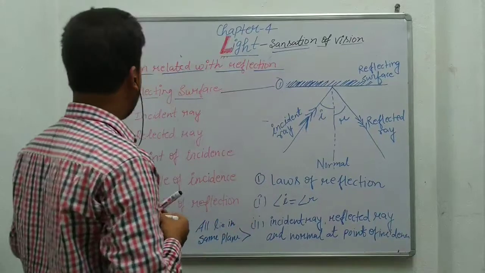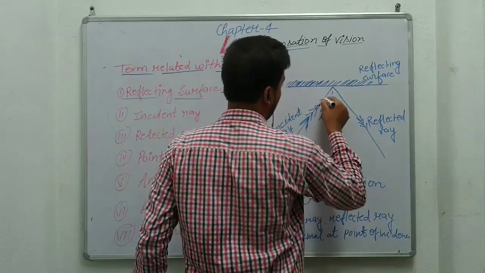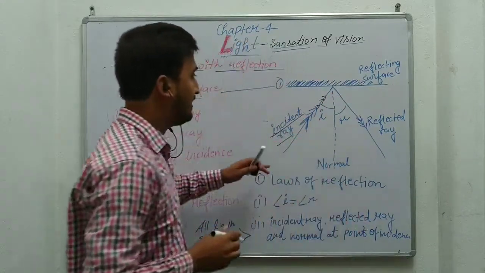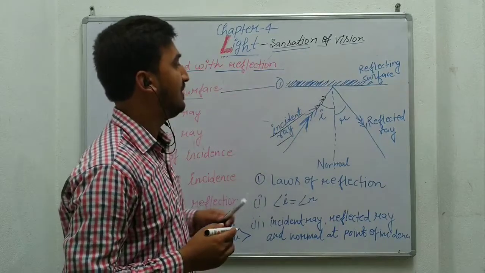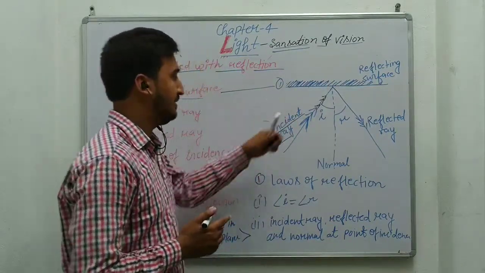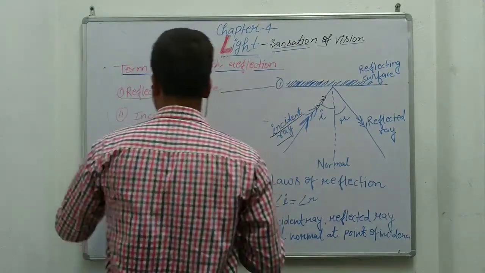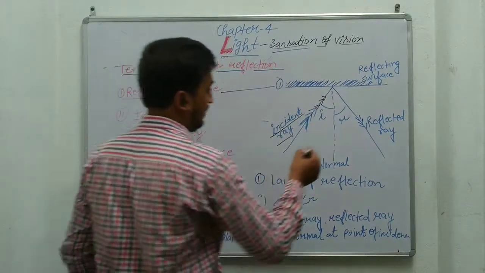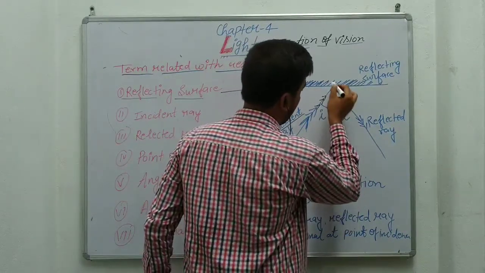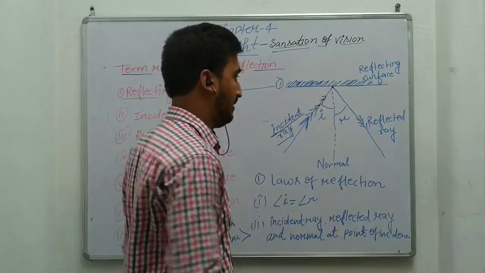Next, the second one, incident ray. The ray that is falling on the reflecting surface, or the incoming ray on the reflecting surface, is the incident ray. Next, reflected ray.